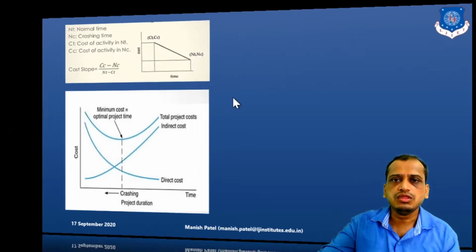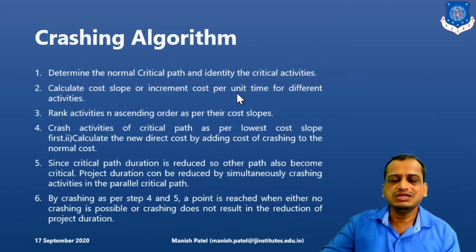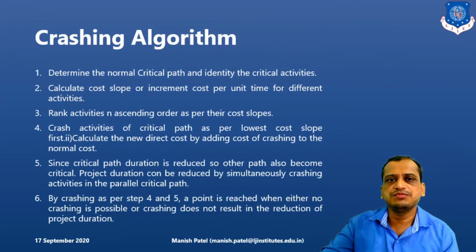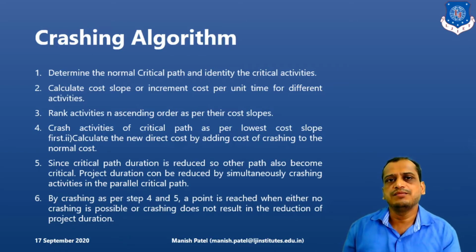Clear? So what is the algorithm here? Step by step, first we will find out the critical path, or the critical activities, for the given network diagram which are contributing to the completion of the project. Then we will find out the cost slope based on the formula.